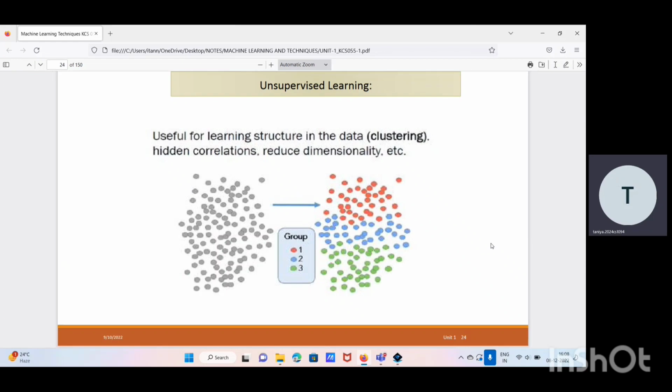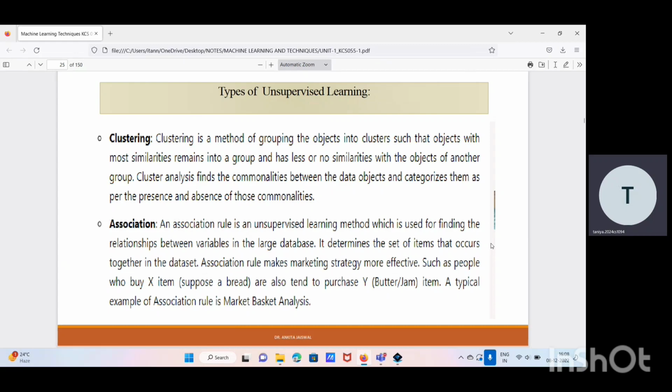So the major term used in unsupervised learning is clustering. Clustering is a method of grouping objects into clusters such that objects with the most similarities remain in a group and have less or no similarity with the objects of another group.